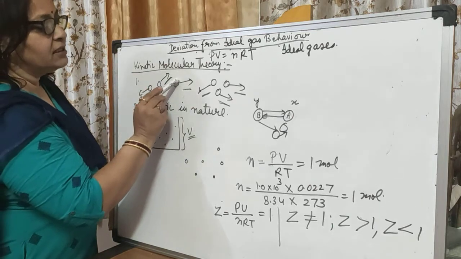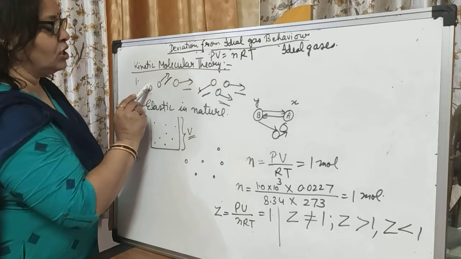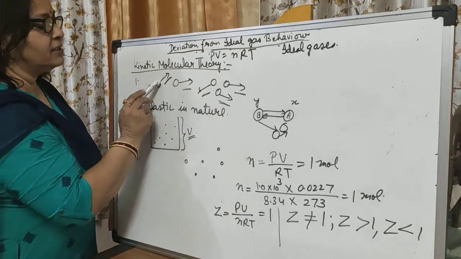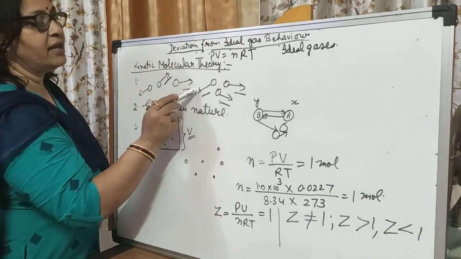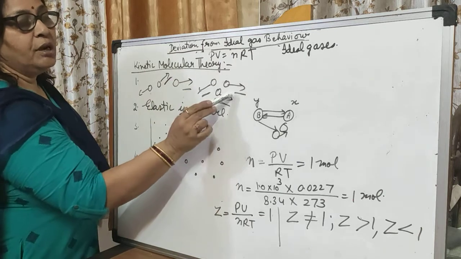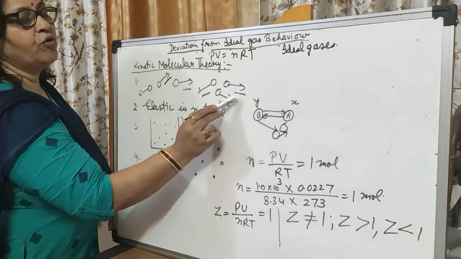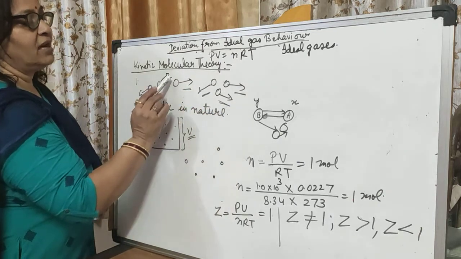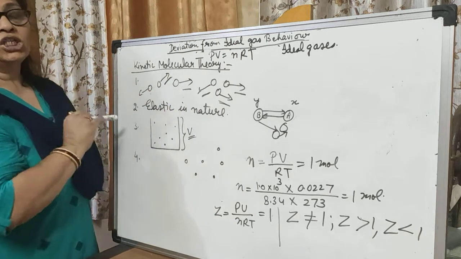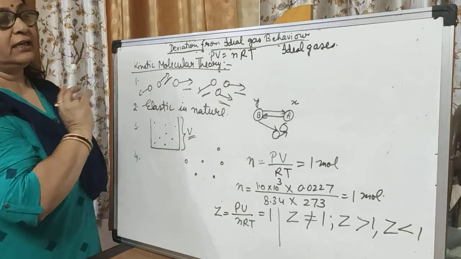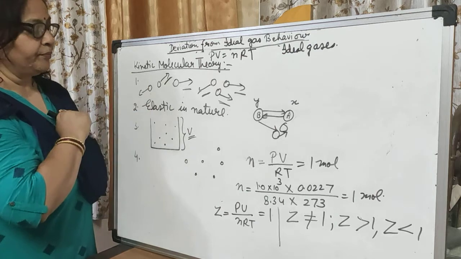Here you see these are gas molecules. They move in this direction, this direction, or any direction, but their movements are always in a straight line. This is our very first point.